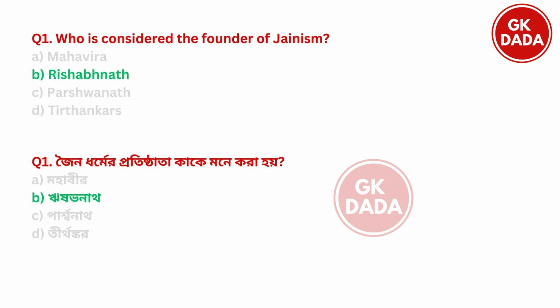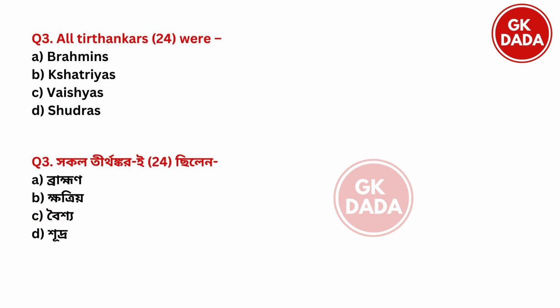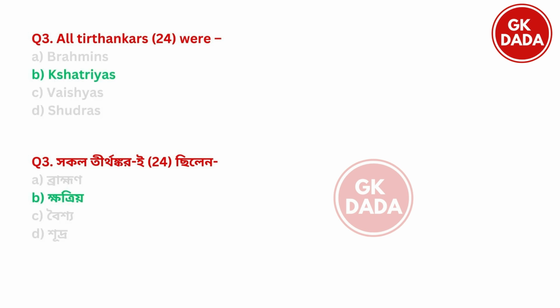Next. What is the symbol associated with the first Tirthankar, Rishabhnath? Option A, elephant. Option B, lion. Option C, bull. Option D, horse. So the symbol of Rishabhnath was option C, bull. Next. All Tirthankars were Brahmins, Kshatriyas, Vaishyas, Shudras. So the right answer is option B, Kshatriyas.